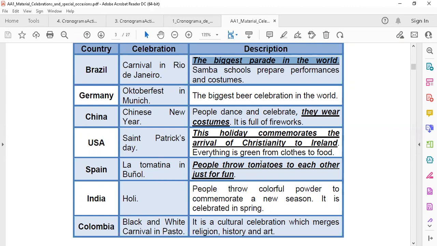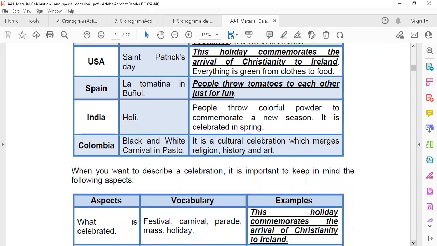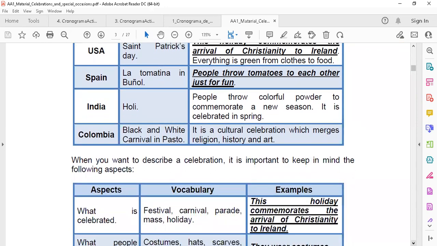In Spain, people throw tomatoes at each other just for fun. Really amazing, that celebration, La Tomatina. People throw colorful powder to commemorate a new season. It is celebrated in spring. This is also beautiful, Holi. It is a cultural celebration which merges religion, history, and art. Black and White Carnival in Pasto.